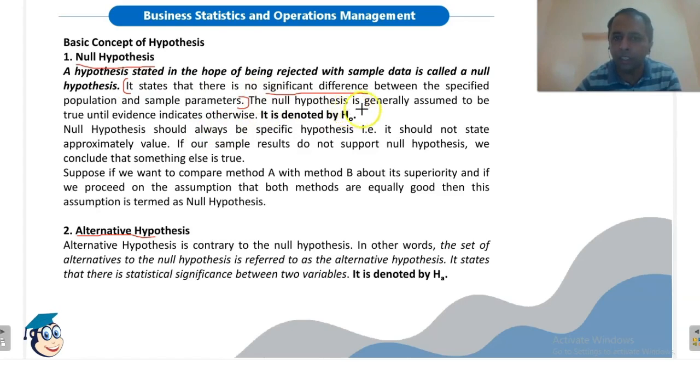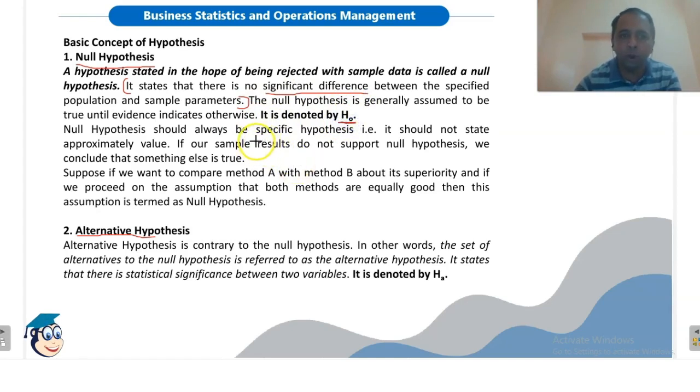The null hypothesis is generally assumed to be true until evidence indicates otherwise. जब तक हमें ऐसे strong evidence नहीं मिल जाते जिससे कि हम hypothesis को reject कर सकें, हम इसको true मानेंगे. We will assume it to be true. It is denoted by H naught. The null hypothesis is always denoted by the symbol H naught.